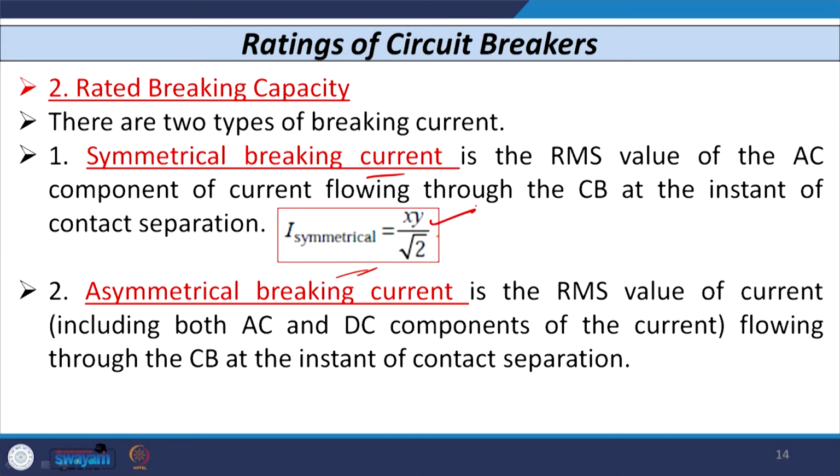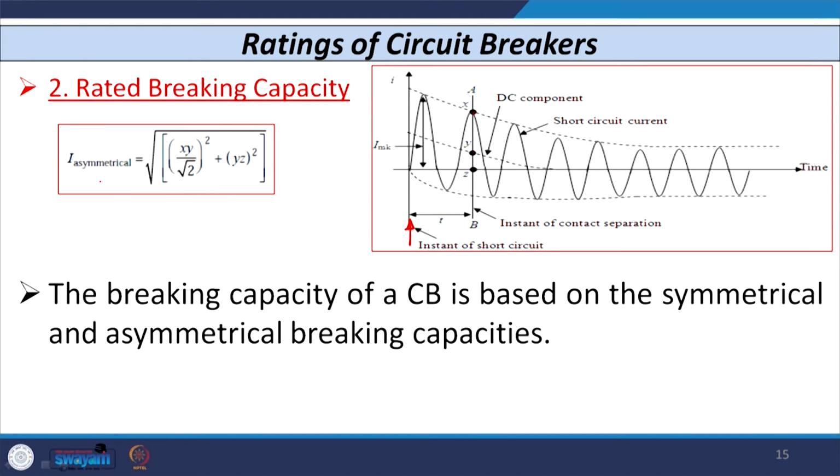The asymmetrical breaking current is defined as the RMS value of current that includes both AC and DC components flowing through the circuit breaker at the instant of contact separation. So symmetrical breaking current is only the AC current, whereas the asymmetrical breaking current contains both AC and DC components. We can say the asymmetrical breaking current is defined by the equation (xy by root 2) whole square plus (yz) whole square. The x and y points are here and the z point is here, so you can find the asymmetrical breaking current.